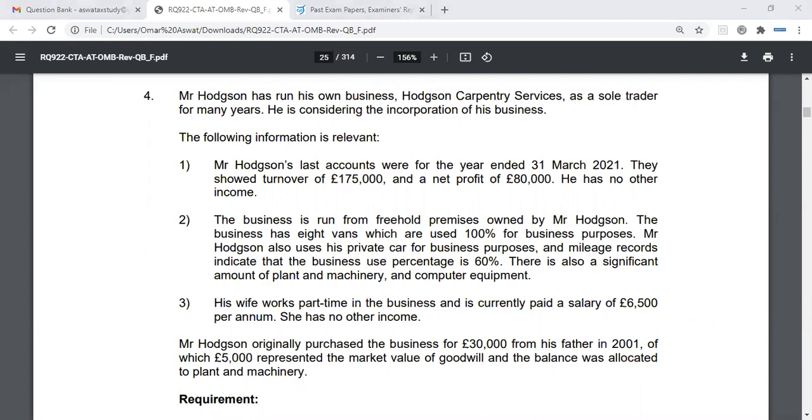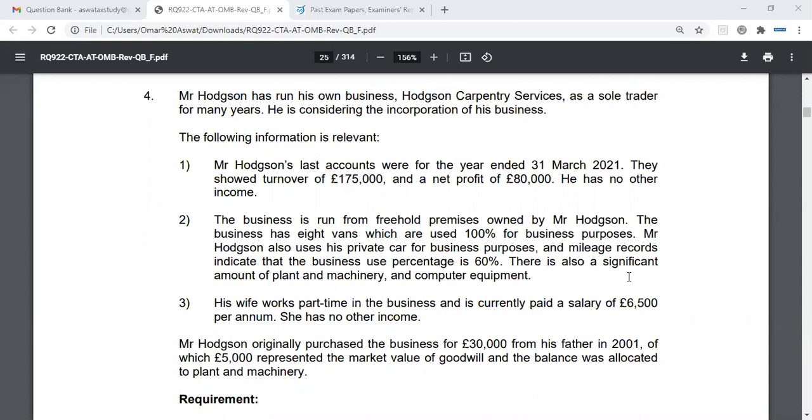So he's being taxed as a sole trader. I'm not too sure. Trying to think. Okay, that's fine. So as a sole trader, he's effectively treated as self-employed. Therefore, he will get his UTR number, and he will be required to file a self-assessment tax return. And for the year ended 31st March 2021, which is the 2021 tax year, he will need to submit his self-assessment tax return by 31st Jan 2022 and pay any tax due as well.